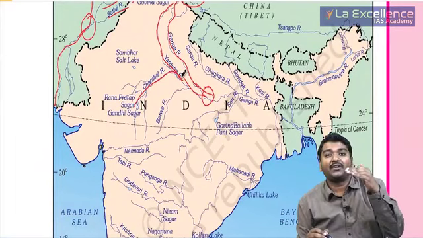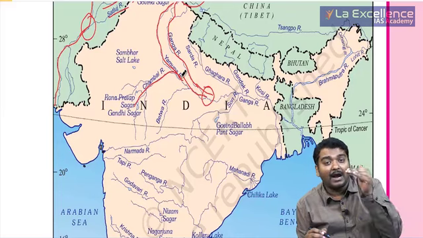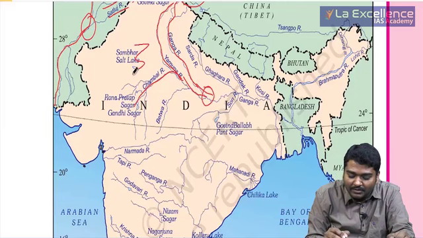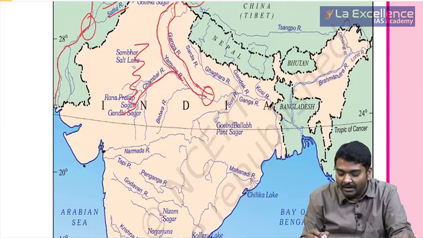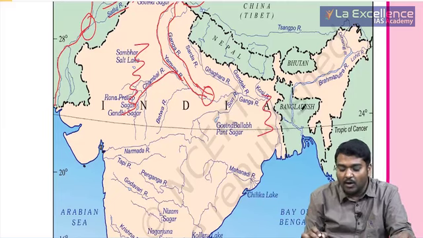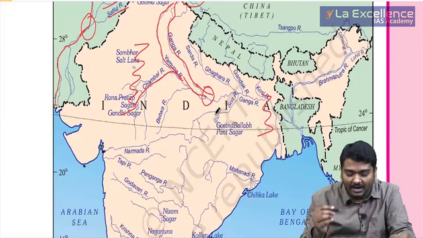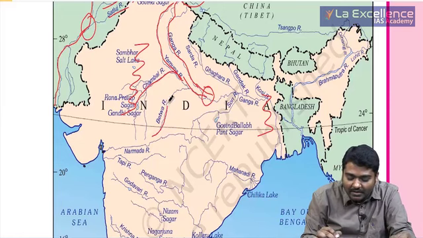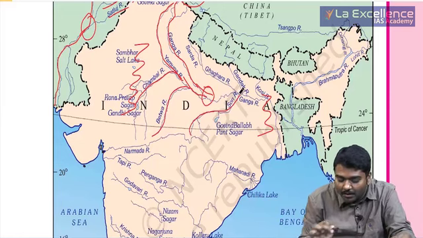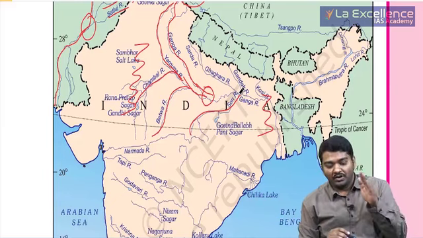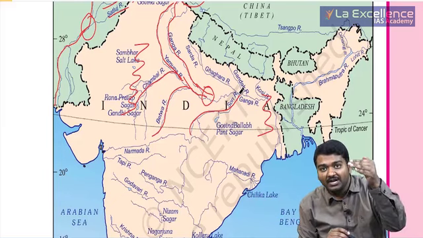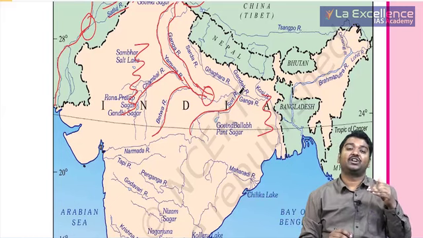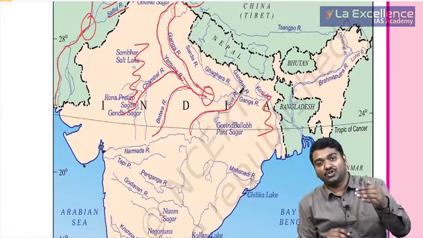I told you the plateau is divided into central highlands and the Deccan plateau. And I have told you about the Aravalli mountain ranges which come here and Rajmahal hills here. These are all part of central highlands above Narmada. So this is the plateau region. From the plateau it is going and joining the river Ganga. This is what we call, few rivers are originating in Himalayas and they are going and joining Ganga. Few rivers are originating on the plateau and they are going and joining Ganga.